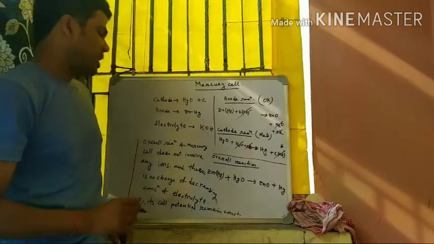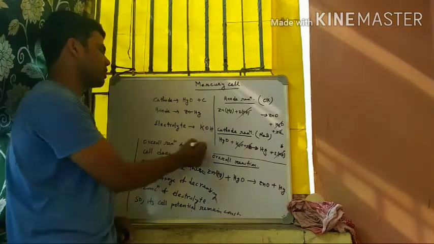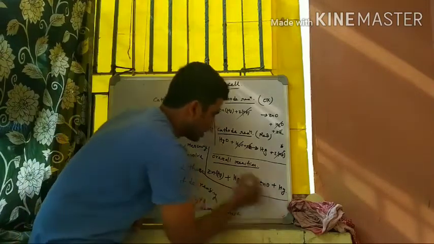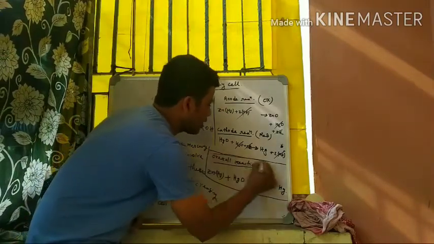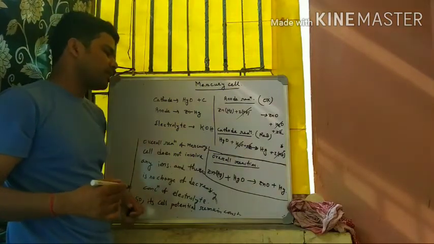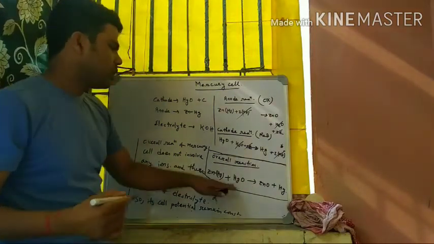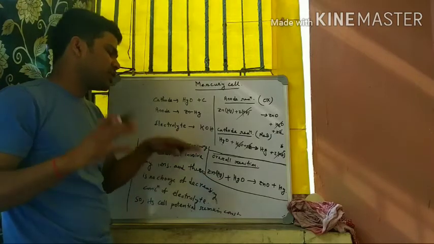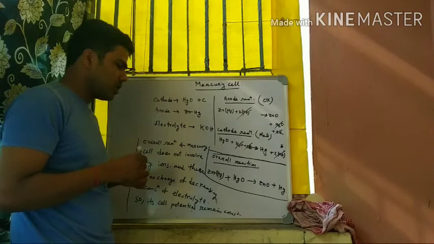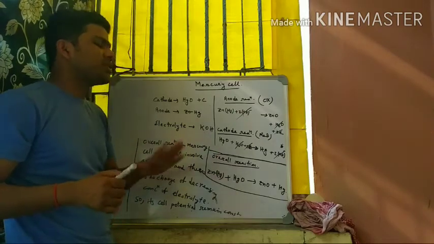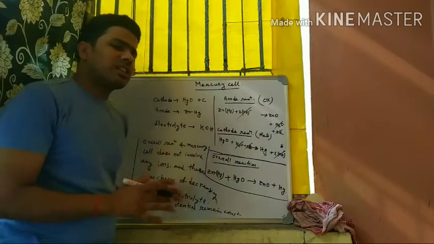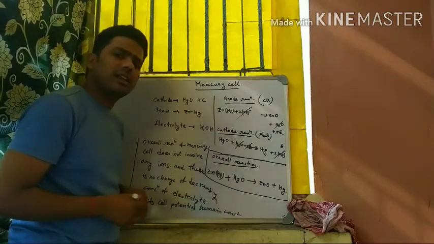Again I repeat, the overall reaction of the mercury cell indicates that no ions are involved in the overall reaction, so there is no chance of decrease in the concentration of the electrolyte. So its cell potential remains constant throughout its lifetime. This is the discussion about the mercury cell. Clear?